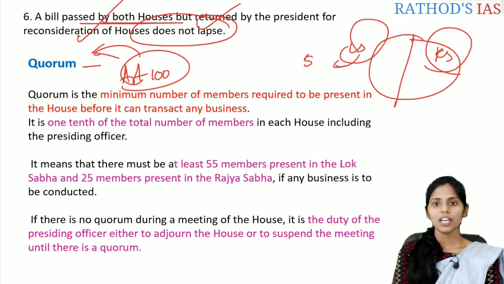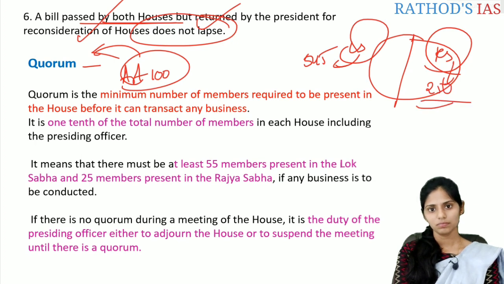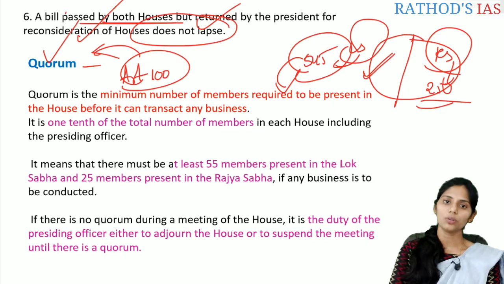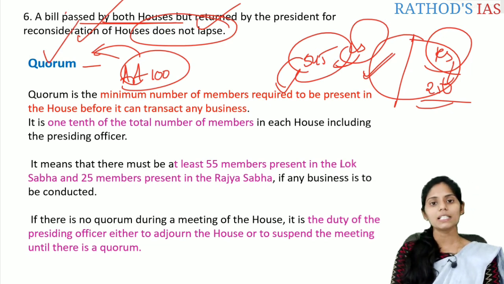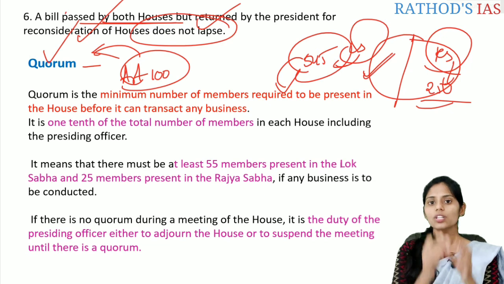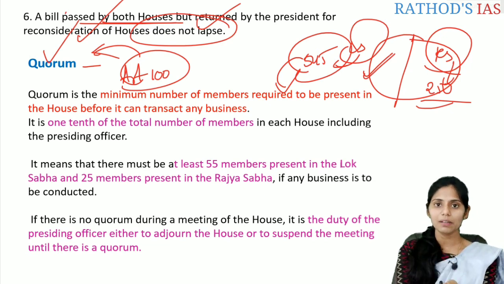So in Lok Sabha we have 545 members, in Rajya Sabha we have 250 members. Correct? So how many members should be present mainly for the conducting of the session? So this is simply the quorum. Quorum is the minimum number of members required to be present in the house before it can transact any business. So it is the minimum attendance of the members of Parliament to start any business.